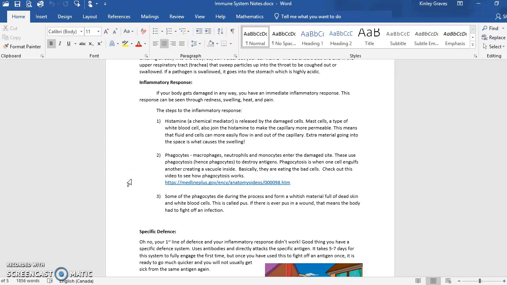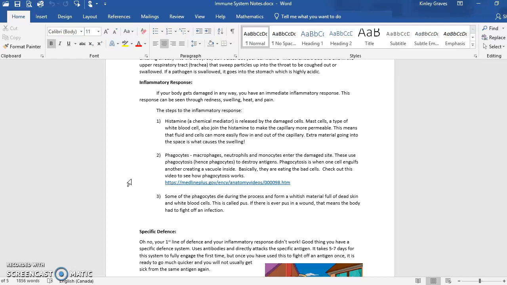If your body gets damaged in any way, you have an immediate inflammatory response. This response can be seen through redness, swelling, heat, and pain. There are 3 steps to our inflammatory response that you need to know about. The first step: when something cuts you or bruises you or hits you, histamine, which is just a chemical mediator, so remembering the word histamine, is released by the damaged cells. So if you have a cut on your hand, there are damaged cells all around that area. Histamine is released by those damaged cells.